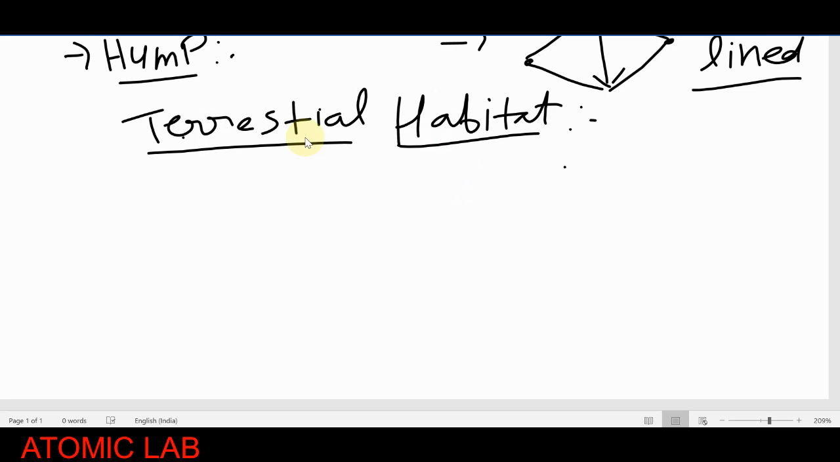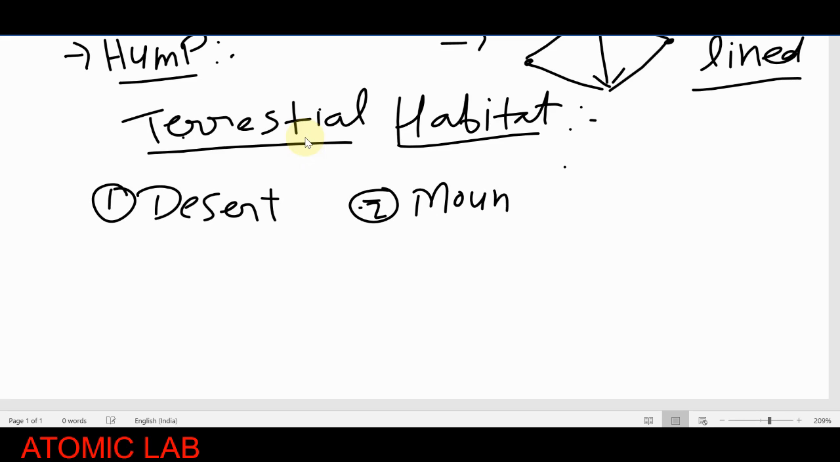You know that we classify the terrestrial habitat into a few groups: the first is desert, the second is the mountains, and the third is forest. So this is the further classification of the terrestrial habitat: desert, mountain, and the last one is the forest.